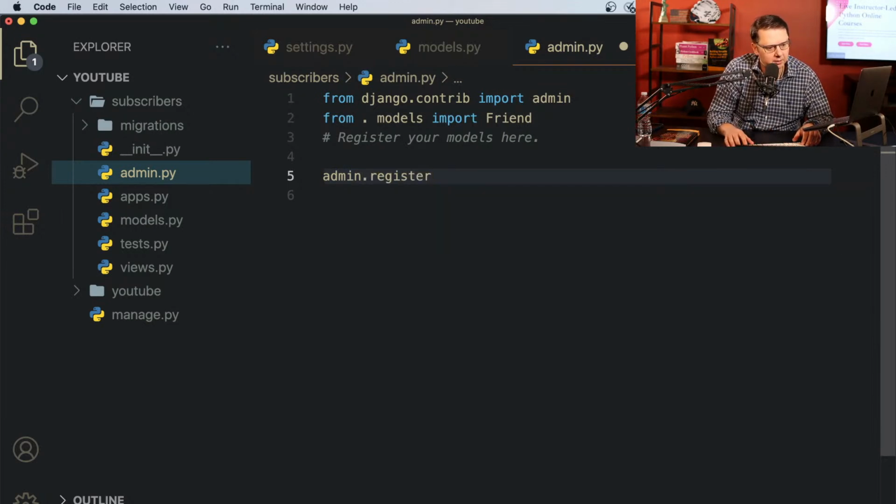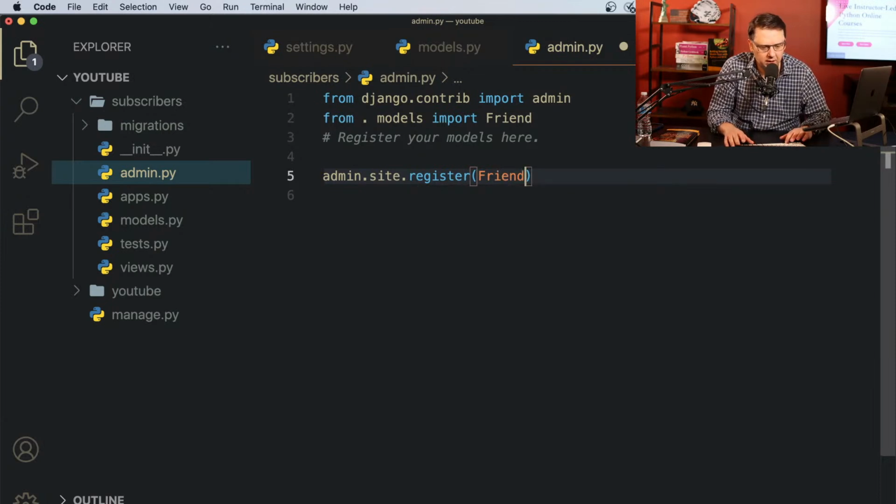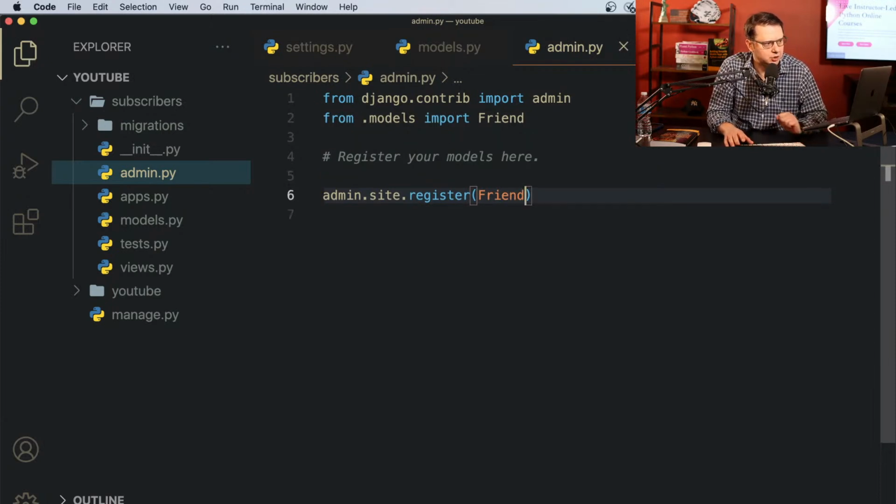Register, and then it's going to be, I'm sorry, I always make this mistake. It's going to be site, and then it's going to be register, all right? Register with a lowercase r, okay? And then in register, we want to place our model Friend. Make sure you save it.